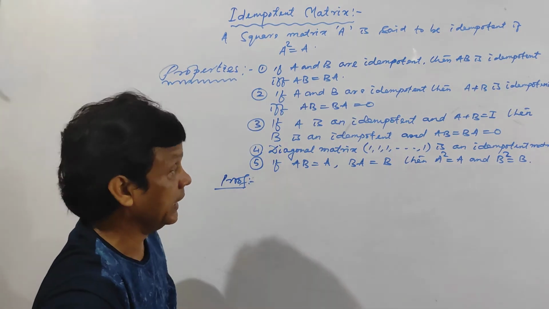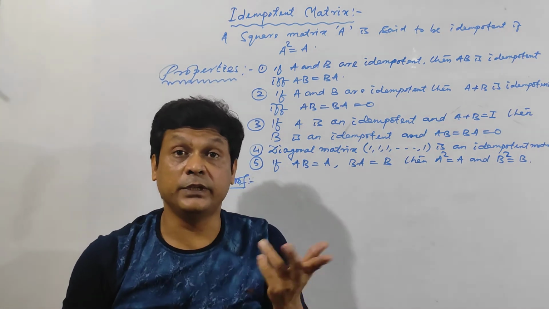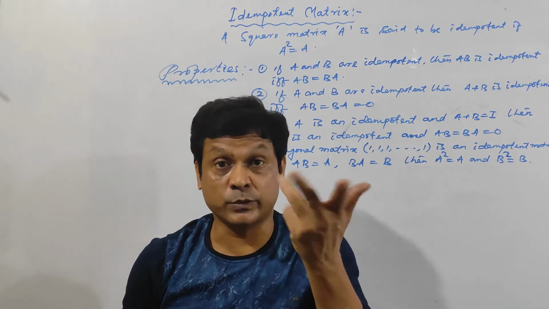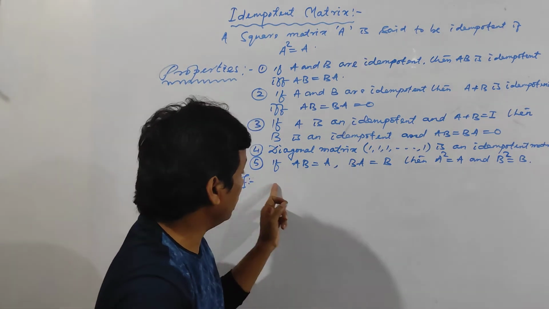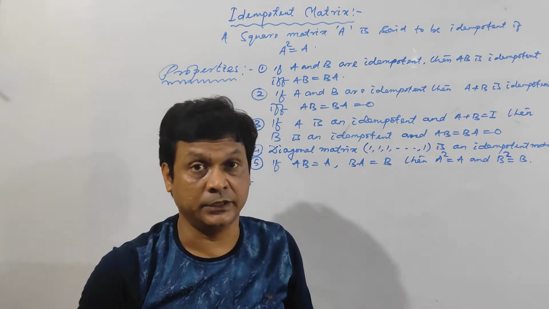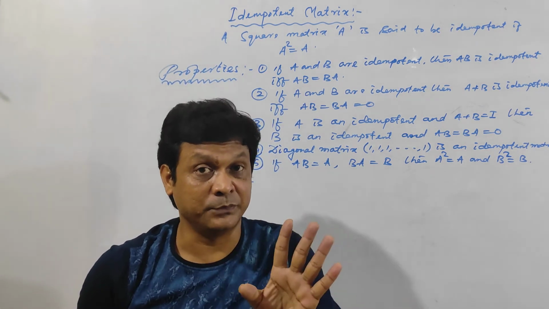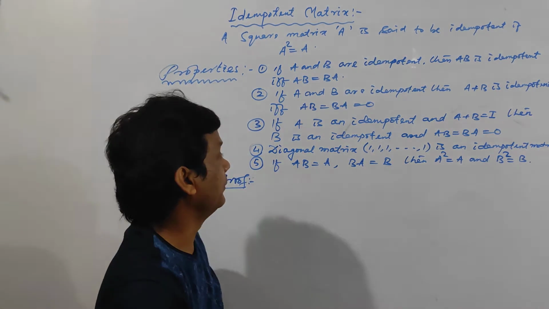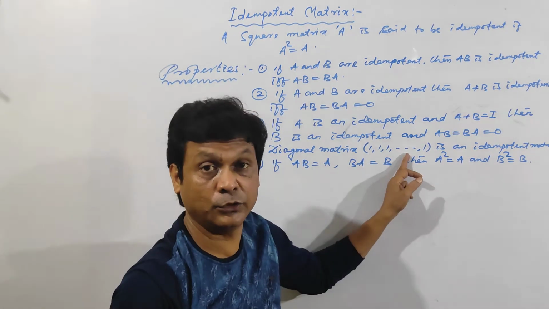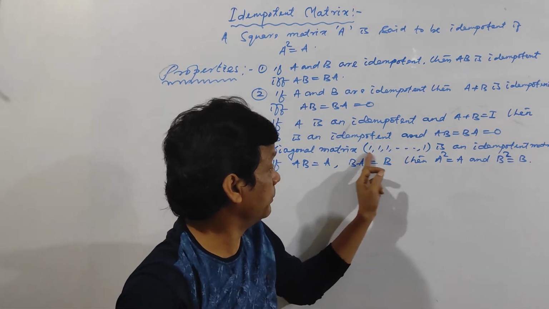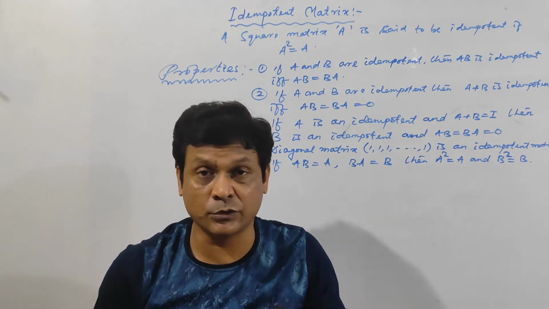That means basically any diagonal matrix, if it contains 1 1 1 1, is idempotent. But if the diagonal contains I, that means complex number I, then the square of I will be minus 1 minus 1 minus 1. So in that case it is not an idempotent matrix. Clear? That means any unit matrix. This is a unit matrix, and this is the format of a diagonal matrix. Do you know or not? This is the format. You only have to write the diagonal elements, because the non-diagonal elements are 0.